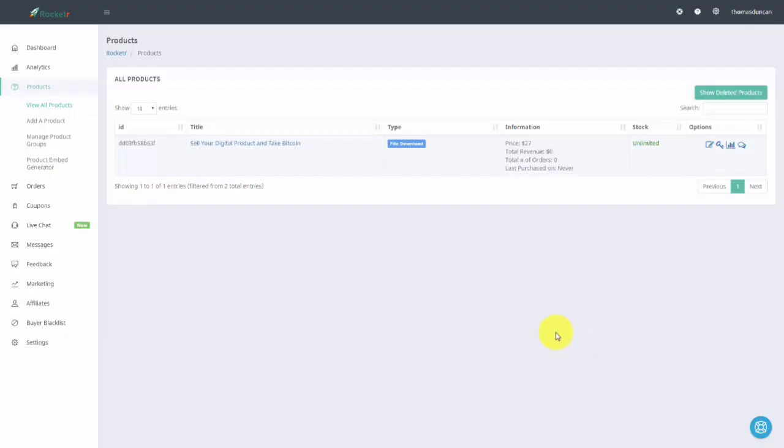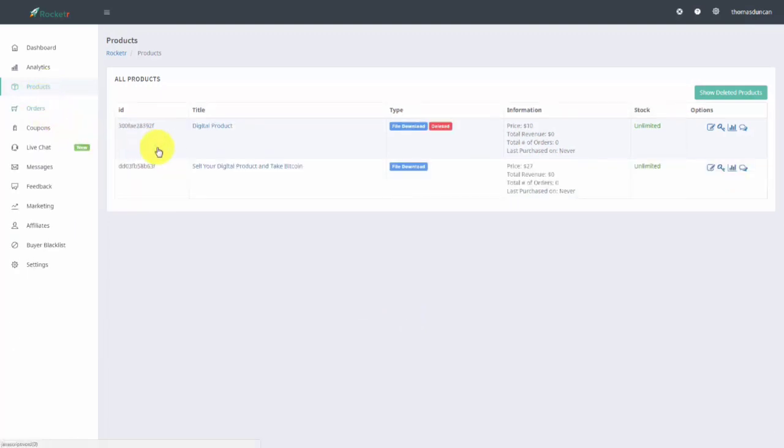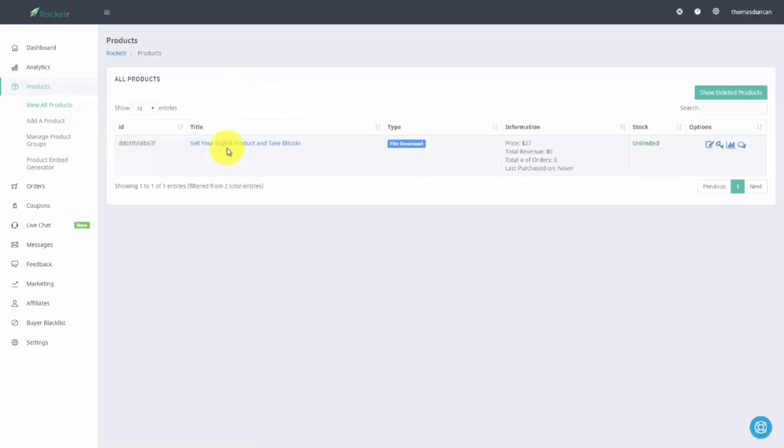Welcome back. Now, it's quite possible that you will want affiliates to actually market your product on their behalf. So in order to do that, you'll need to have those individuals have their own Rocketer account, and then you're going to give them a specific link. And to find that link, you're going to go inside All Products. This is where you'll see all of your products. You are going to take this link, right-click it, click copy link address, and that is the link that you will be giving to your affiliates.